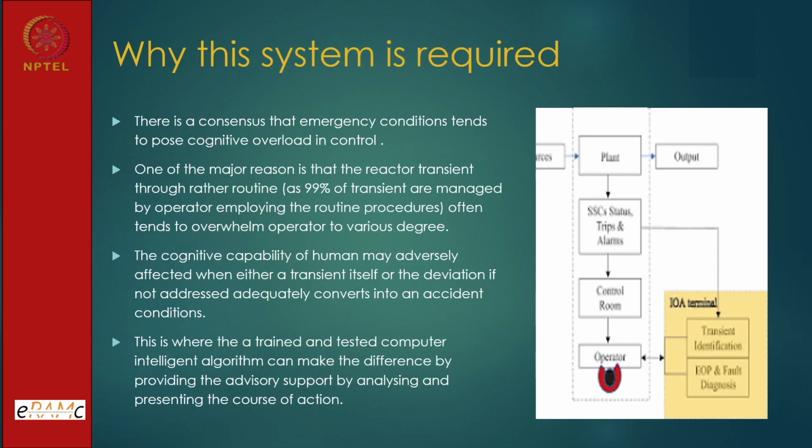Second reason is it tends to reduce the cognitive load on the operator when there is an emergency, because it doesn't get affected. So in that sense, it is enhancing the resilience of the operator in terms of having a friend in the control room. And the only question is, when these things are qualified, it should be tested on a simulator in phase 1, and then as and when we get confidence, they should be implemented into the control room also. Okay.